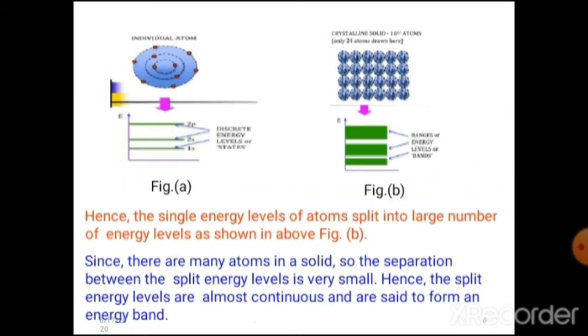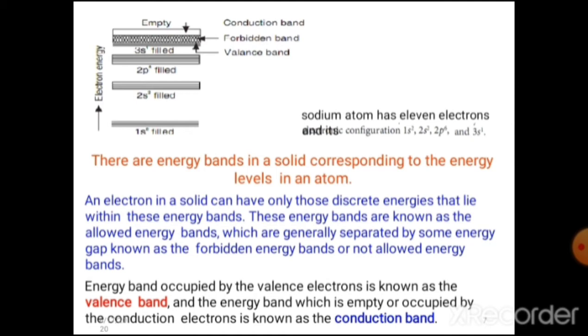Hence, simple energy levels of an atom split into a large number of energy levels as shown in the above diagram. Since there are many atoms in a solid, the separation between split energy levels is very small. There are energy bands in a solid corresponding to the energy levels in an atom. An electron in a solid can have those discrete energies within these energy bands.